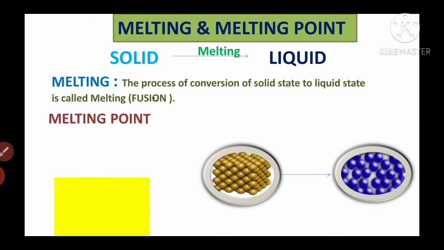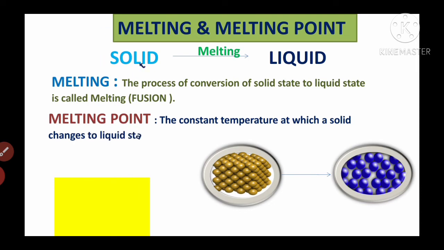What is the difference between melting and melting point? Melting point means the constant temperature at which solid changes to liquid state by absorbing heat energy. The most important point is that at constant temperature the solid changes to liquid state by absorbing the heat energy. That is called melting point.